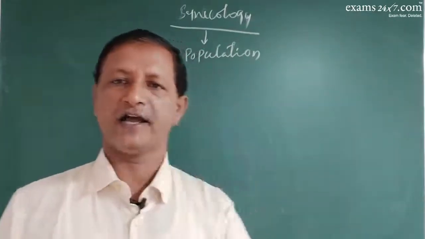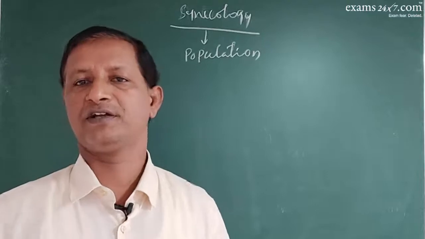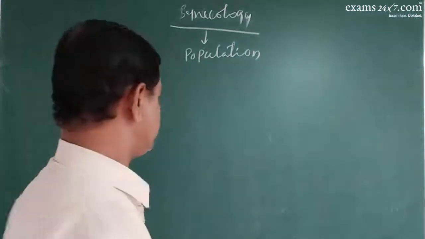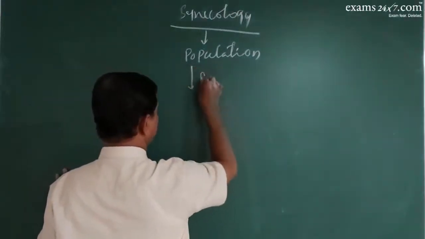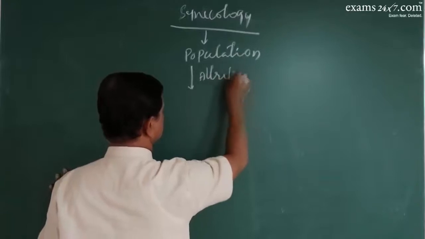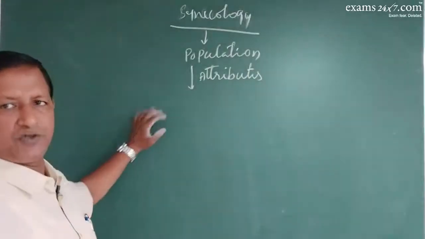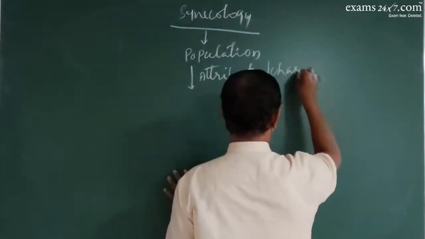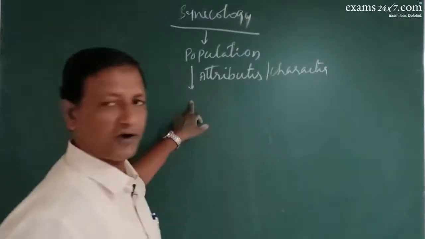A group of similar organisms living in a particular area in a given period of time. Now, the population will have some attributes, characters. If you have to consider any group as a population, it must show these following characters.